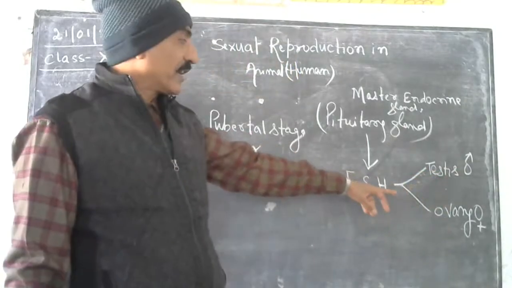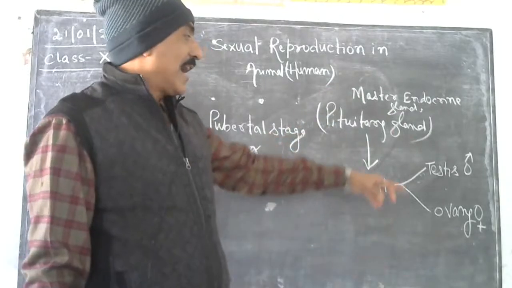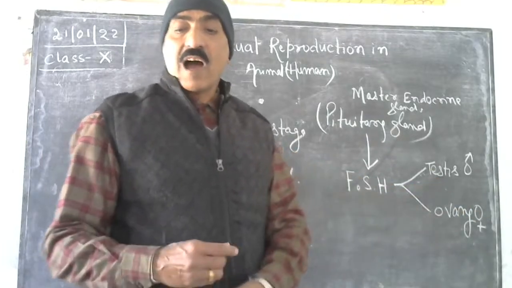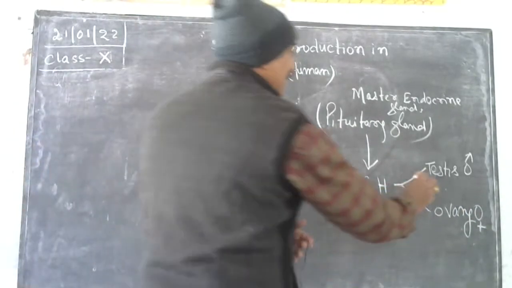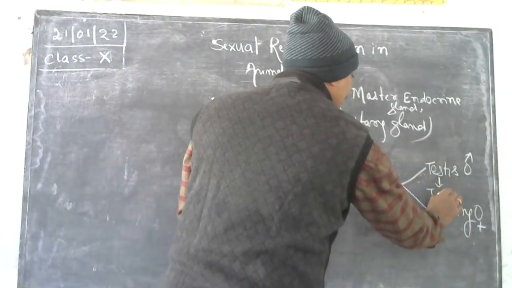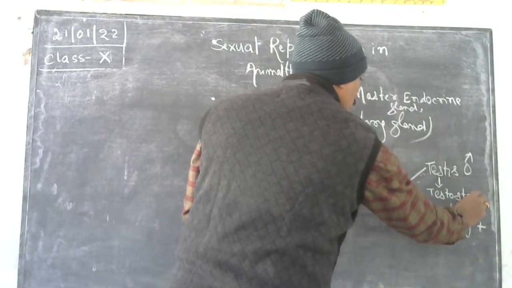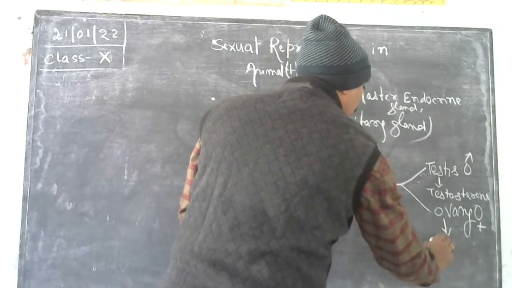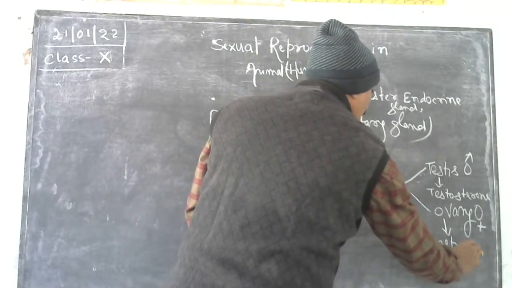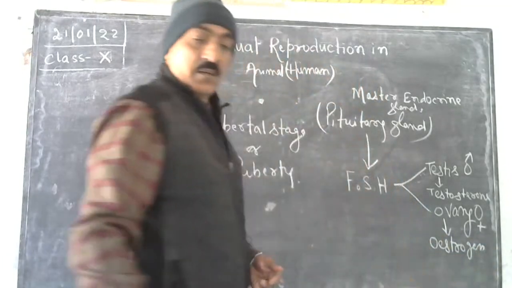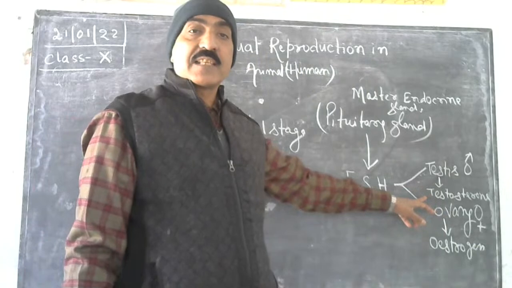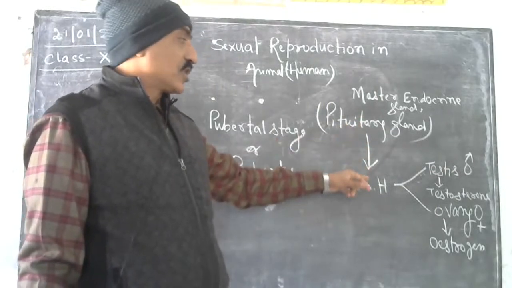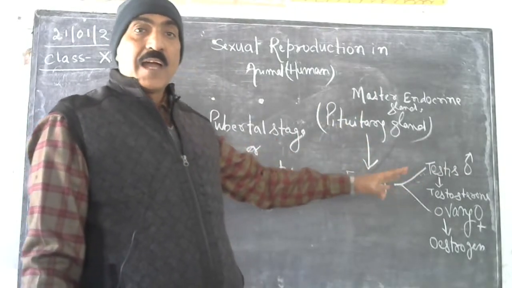So what does it do to this primary sex organ? It influences it. And this primary sex organ, the testis in male, releases another hormone, and this hormone is called testosterone. It releases a hormone that is called testosterone, or female releases a hormone that is called estrogen. So testosterone is the male sex hormone secreted by the testis under the influence of the pituitary gland hormone FSH, and